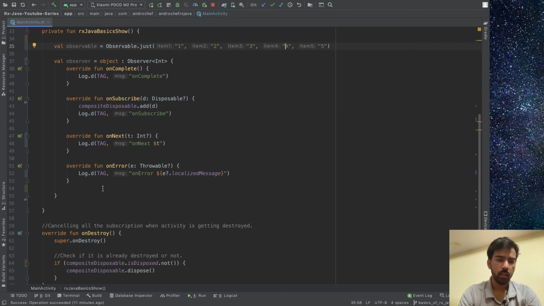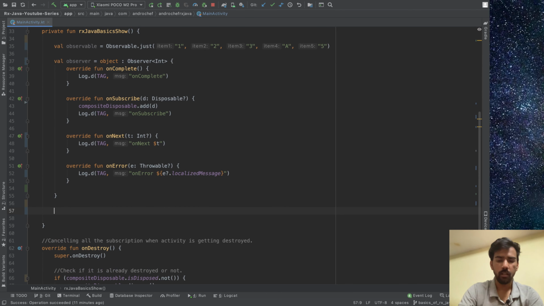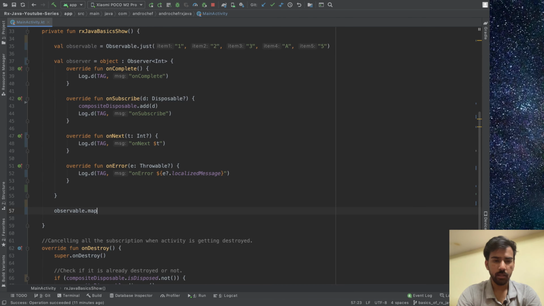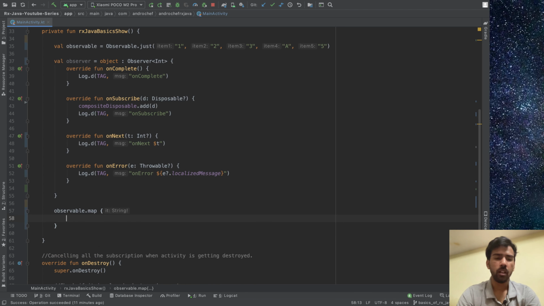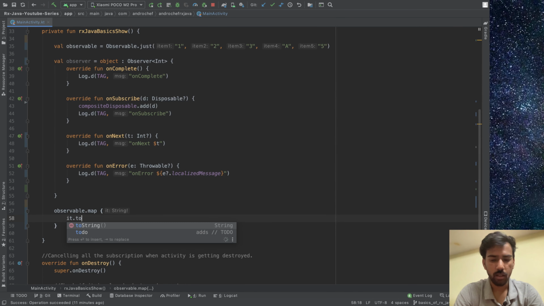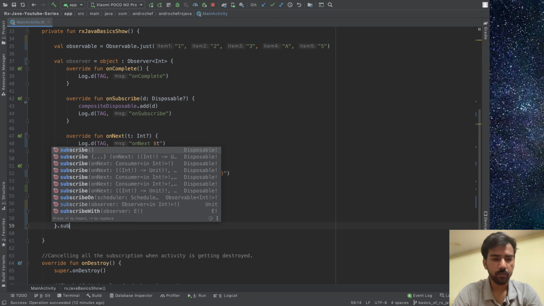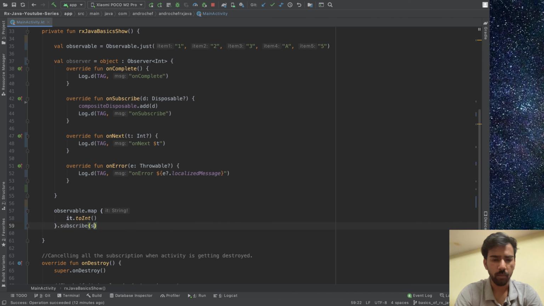So first, what I'll do, I will convert these strings into int using the map operator. If you haven't seen our video on converting the observable, please go to the playlist and search for map operators. In the map operator, we will convert this to int. Okay, so first we will see the normal flow, what will be happening when you use this data stream. So I'll subscribe and I'll pass the observer.